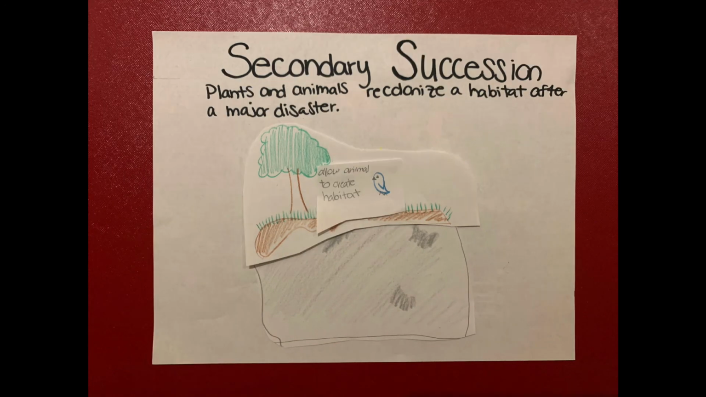Secondary succession is a type of ecological succession in which plants and animals recolonize a habitat after a major disturbance, such as a devastating flood, wildfire, landslide, lava flow, or human activity.